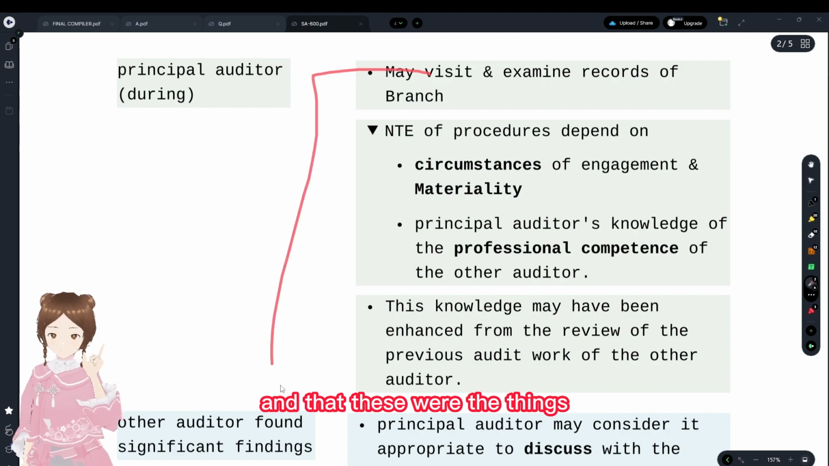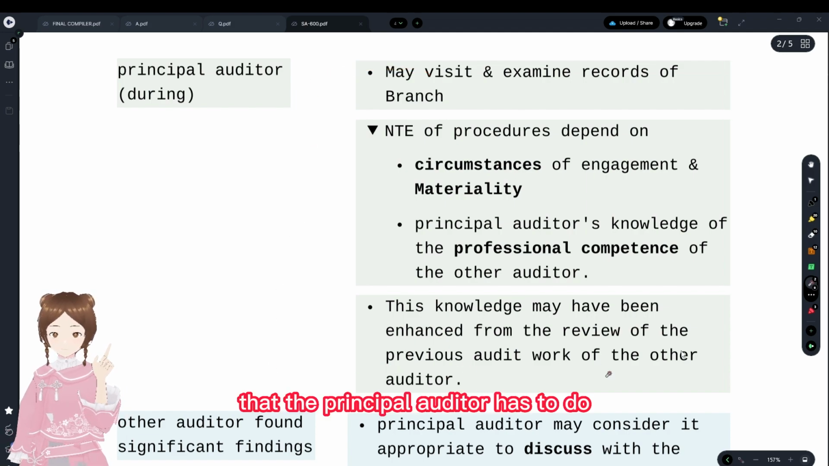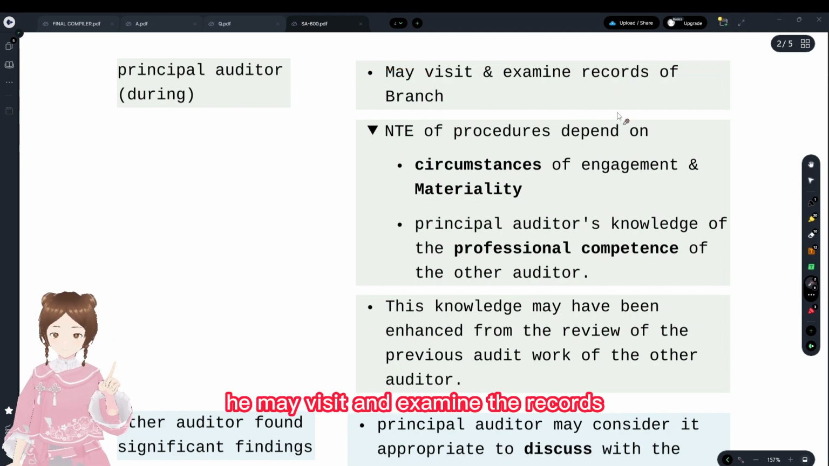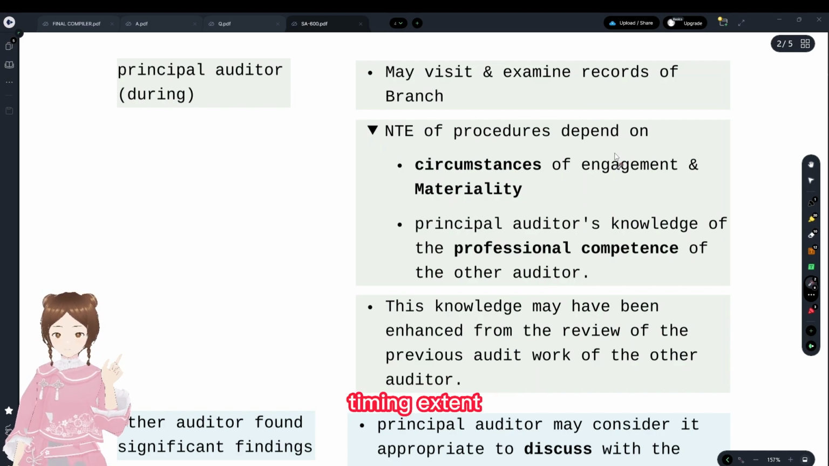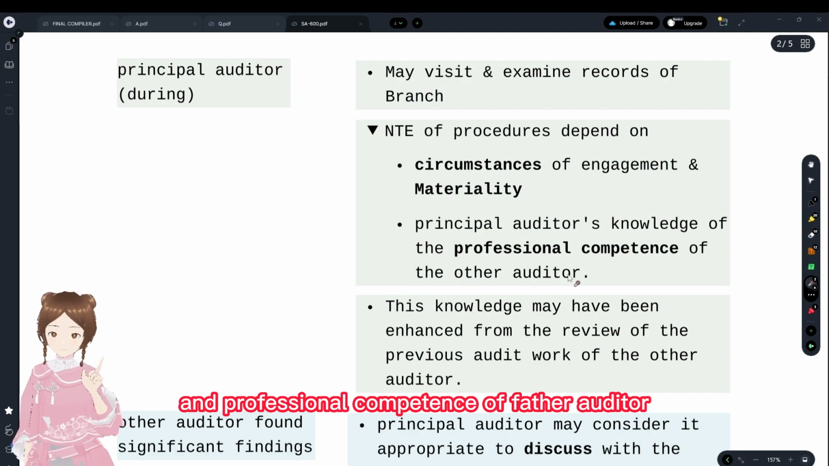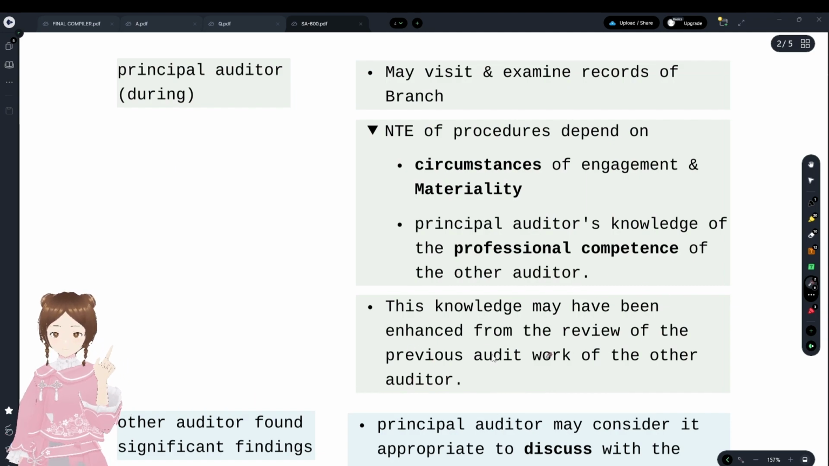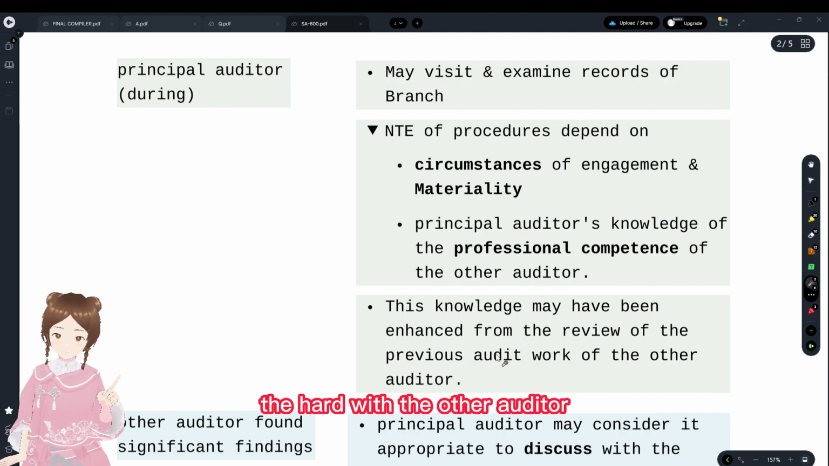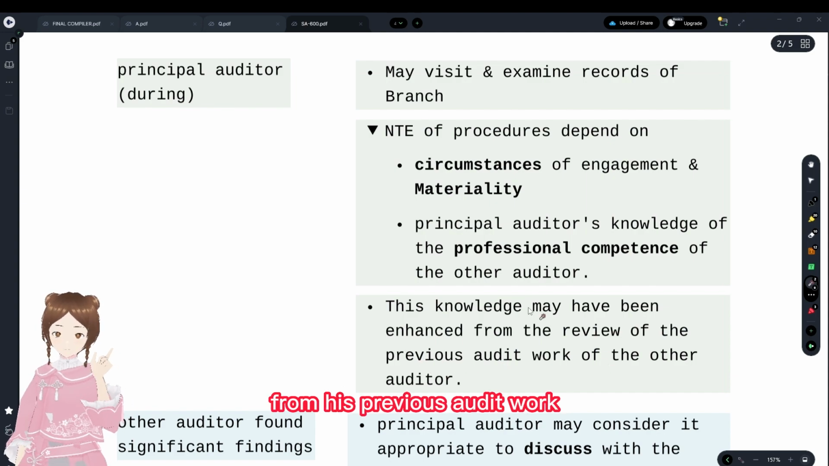And these were the things that the principal auditor has to do. He may visit and examine the records. He may change the nature, timing, and extent depending upon the circumstances and materiality and professional competence of the other auditor, and the knowledge that he had of the other auditor from his previous audit work.